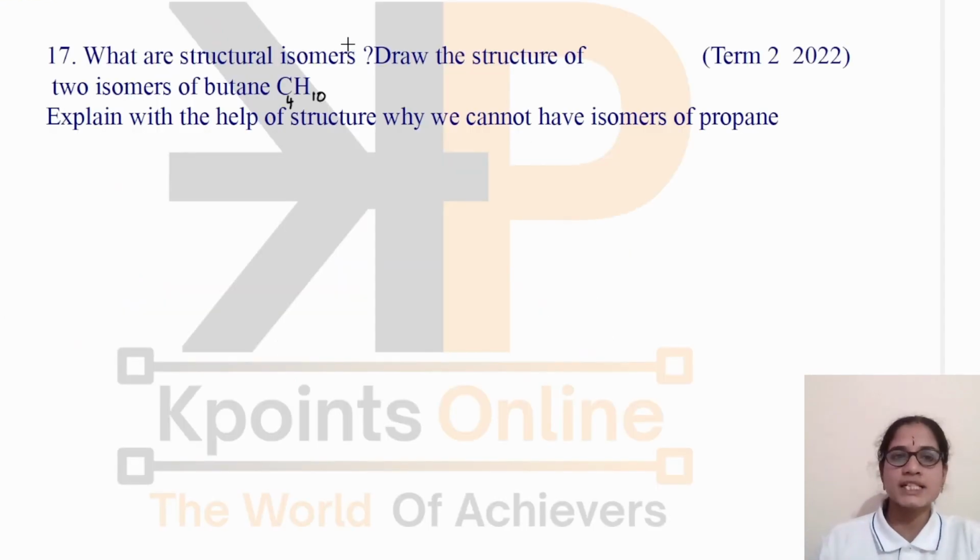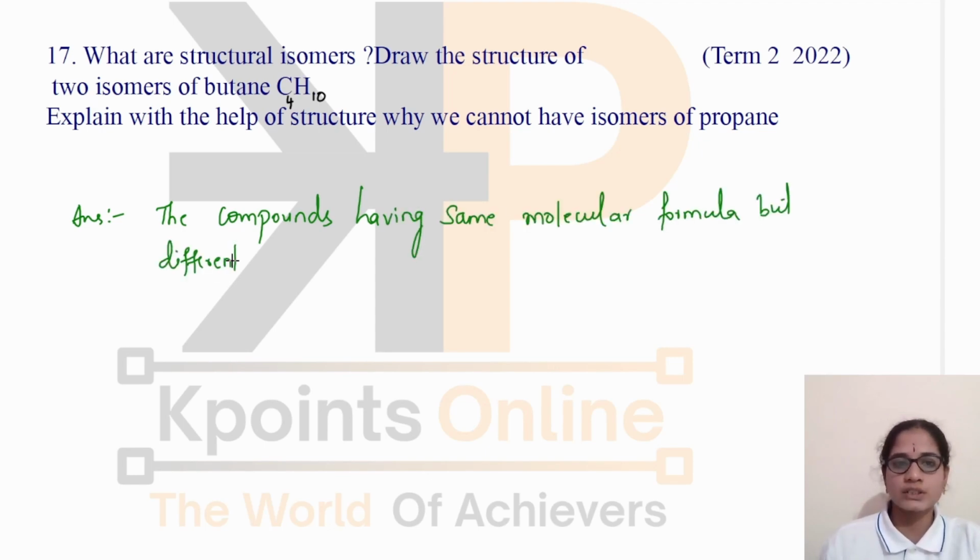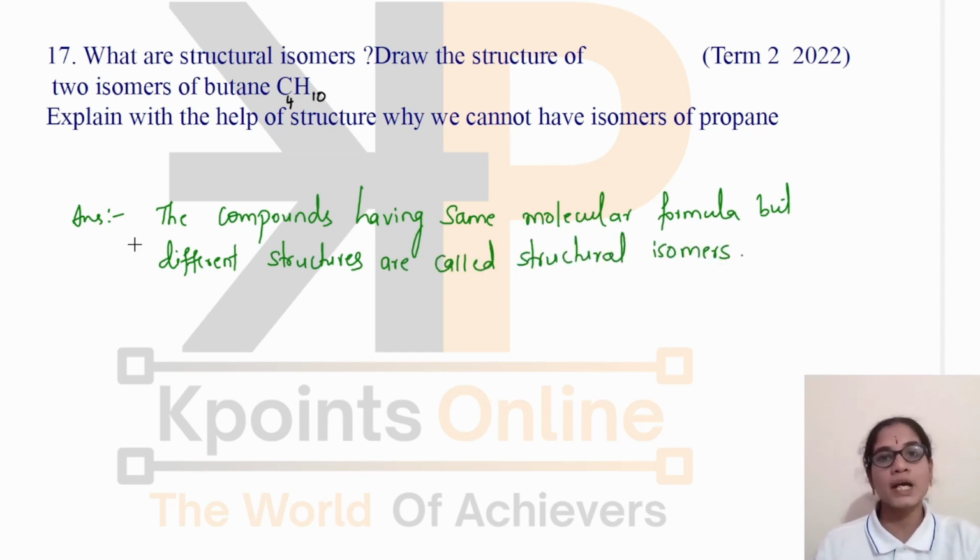Okay. Next the question is: what are structural isomers? Draw the structure of 2 isomers of butane. Let us write the solution. Structural isomers are compounds which have the same molecular formula but different structures. The compounds having the same molecular formula but different structures are called structural isomers. Now we have to write the structure of 2 isomers of butane. Butane has 4 carbon atoms here. How can I write the butane?